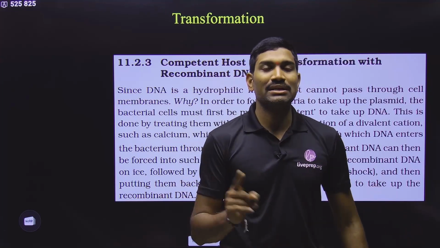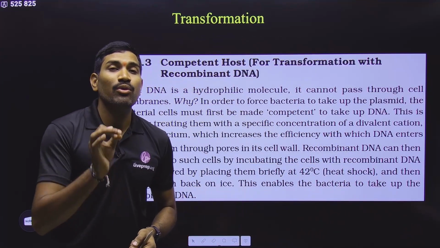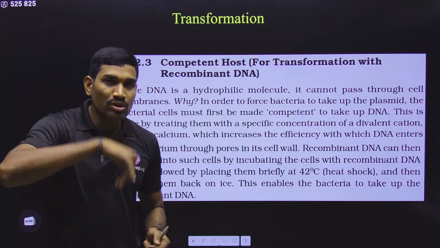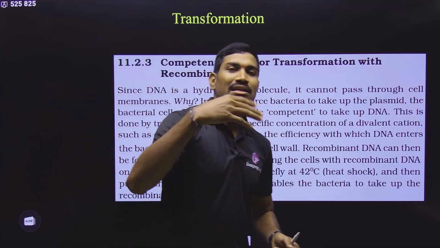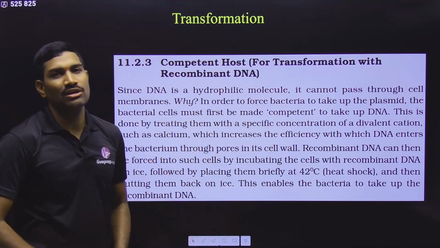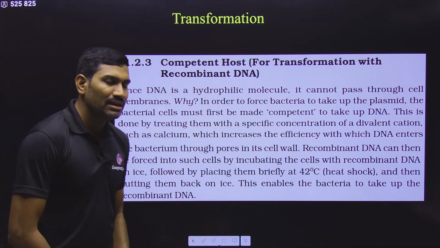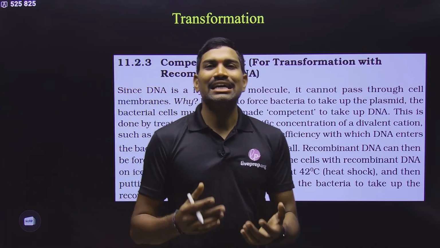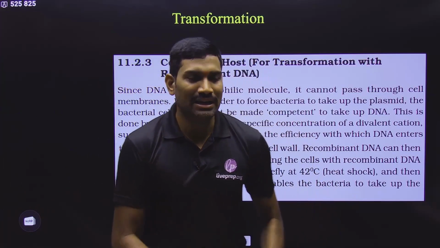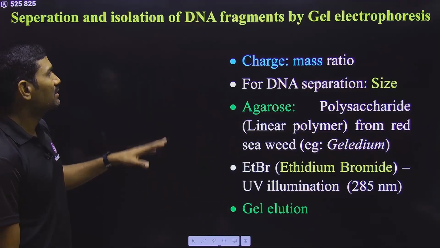And again we bring it back to 4 degrees centigrade. Because of these temperature changes, temporary pores are formed in the plasma membrane so that this recombinant DNA can enter into the cytoplasm. That is the aim of this particular process, and the process is called transformation. In simple terms, taking external DNA into the bacterial cell is called transformation. Clear? This is what they are saying here.